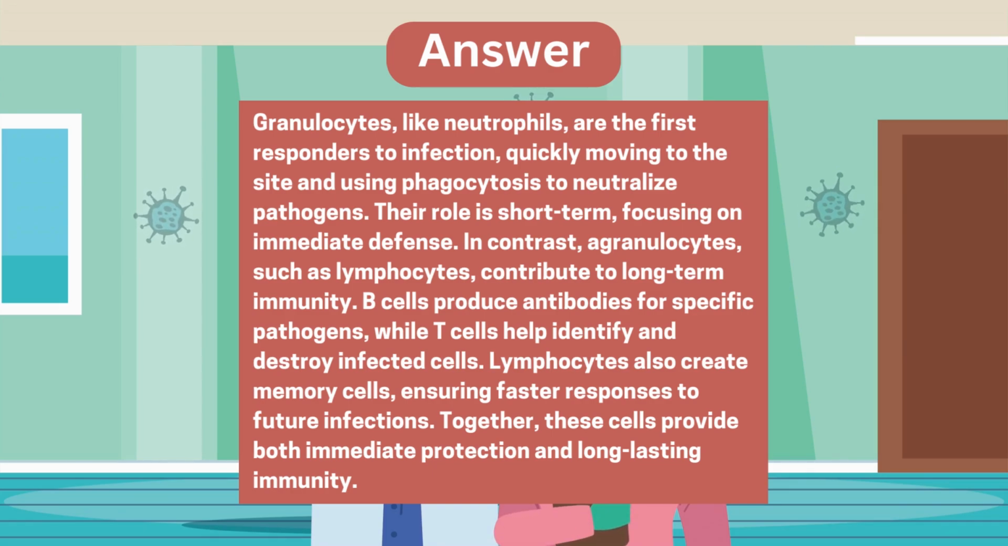In contrast, agranulocytes, such as lymphocytes, contribute to long-term immunity. B cells produce antibodies for specific pathogens, while T cells help identify and destroy infected cells. Lymphocytes also create memory cells, ensuring faster responses to future infections. Together, these cells provide both immediate protection and long-lasting immunity.